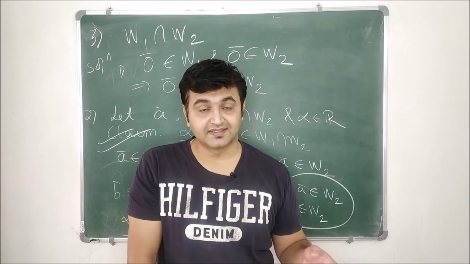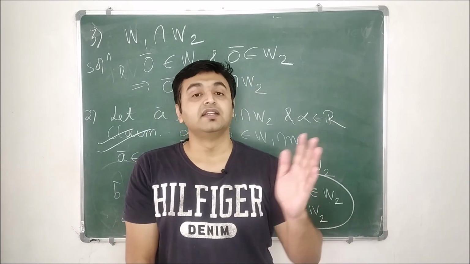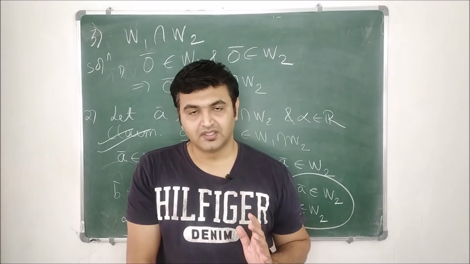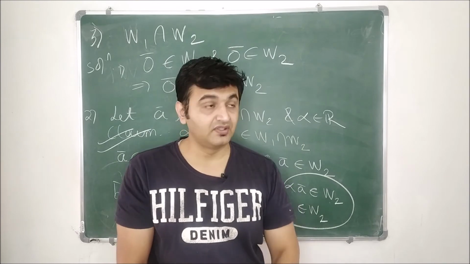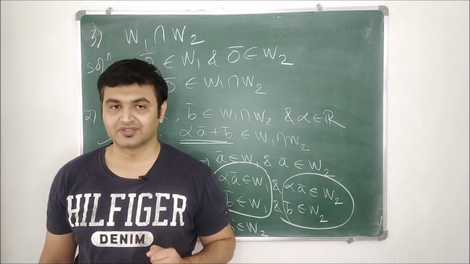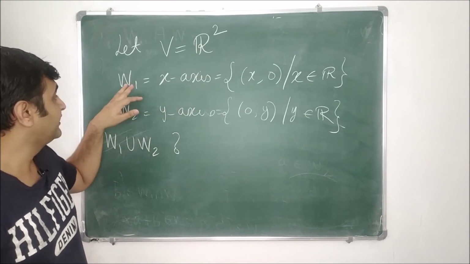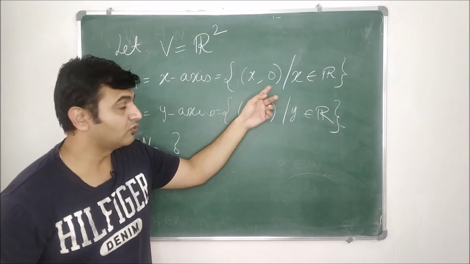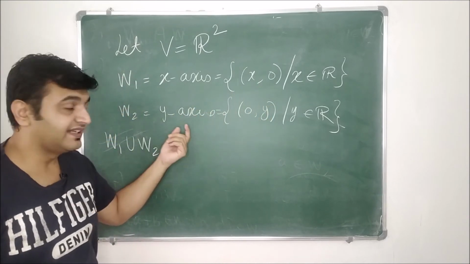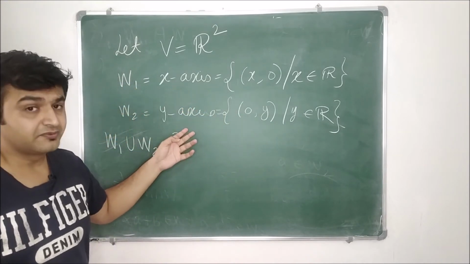So therefore, intersection of two subspaces is again a subspace. But these nice things which we have for addition, scalar multiplication, and intersection are not true for the union. So union of two subspaces need not be a subspace. Let's first see an example for this. Let V be R2, which is a real vector space. Let W1 be the x-axis. The elements of the x-axis look like (something, 0). Let W2 be the y-axis. It is of the form (0, something). And they both form subspaces of R2.